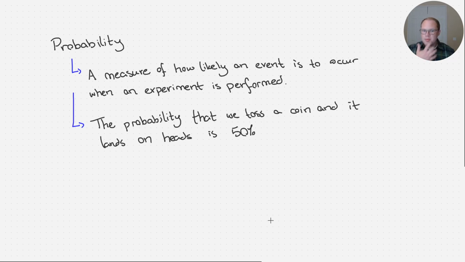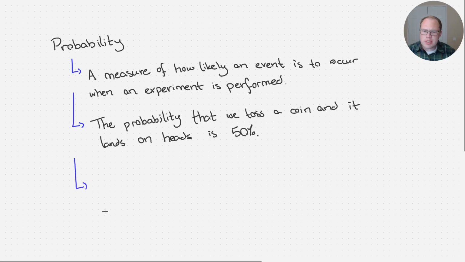This is a probability that we have an intuitive idea of. You could either land on heads, you could land on tails. There's a 50% chance that you'll land on either one of them, right? So the probability that we toss a coin and it lands on heads, that event happens, is 50%, okay?